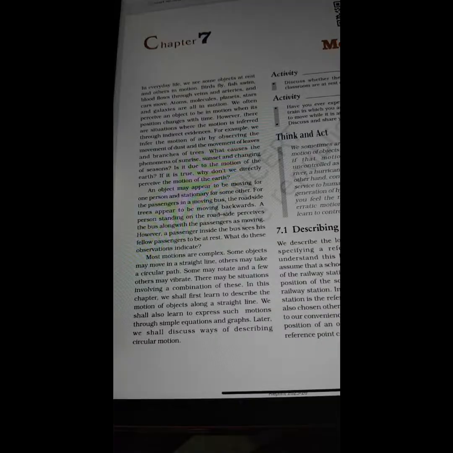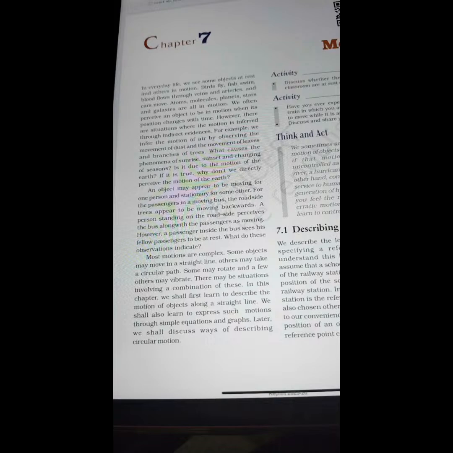We often perceive an object to be in motion when its position changes with time. However, there are situations where the motion is inferred through indirect evidences. For example, we infer the motion of air by observing the movement of dust and the movement of leaves and the branches of trees. What causes the phenomenon of sunrise, sunset, and changing of seasons? It is due to the motion of the earth.